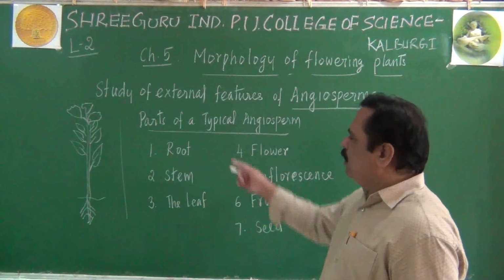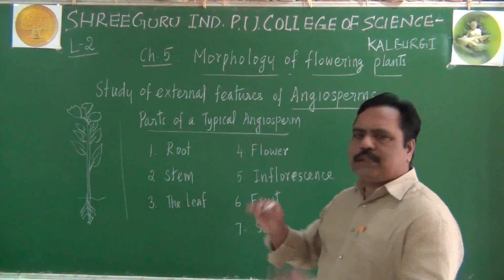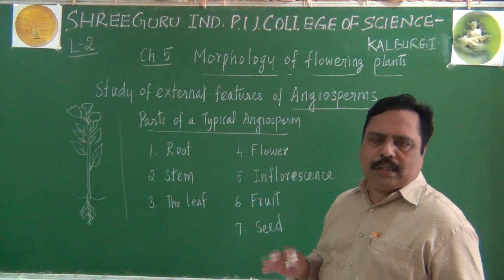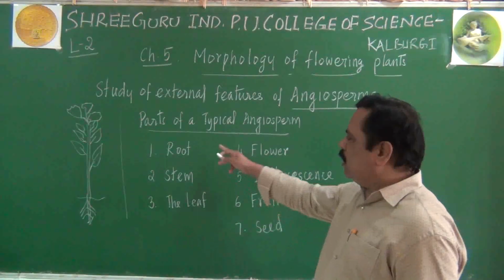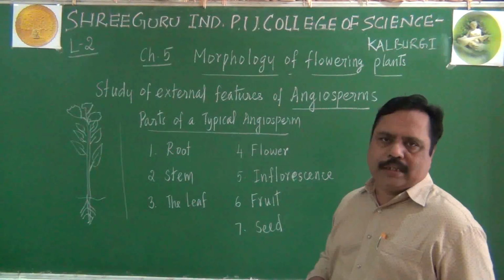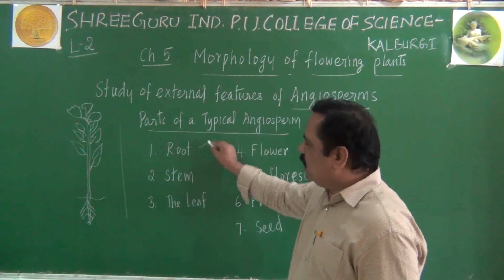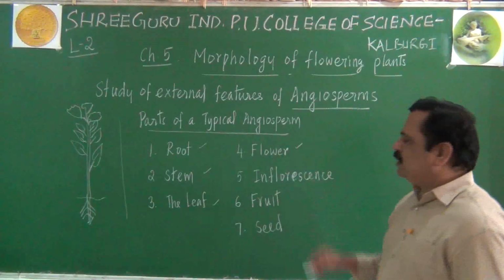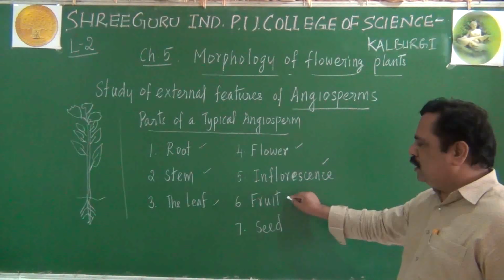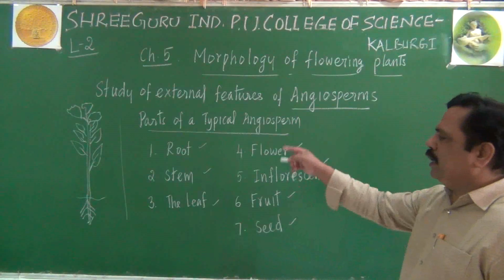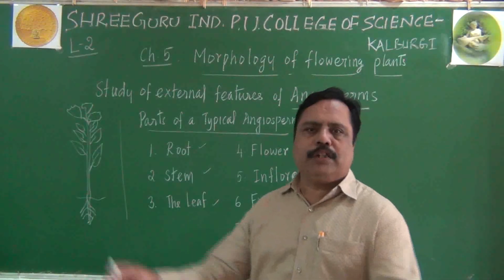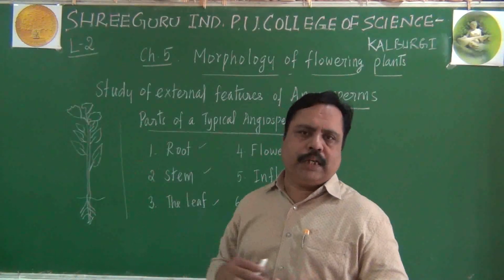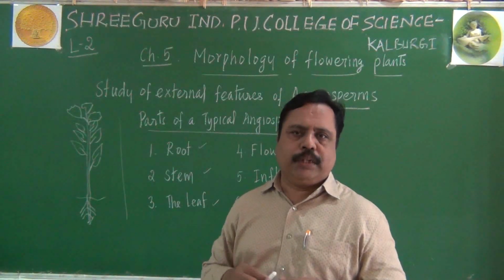So remember, majorly when you see the external features of a typical angiosperm, around 7 parts you can get. What are they? Roots are there, stem is there, leaves are there, flowers are there, inflorescence, fruit, seed, like that. Around 7 morphological external features you can observe in an angiosperm actually.